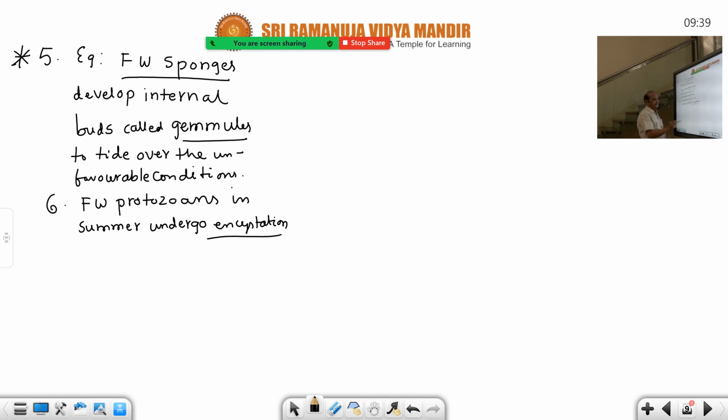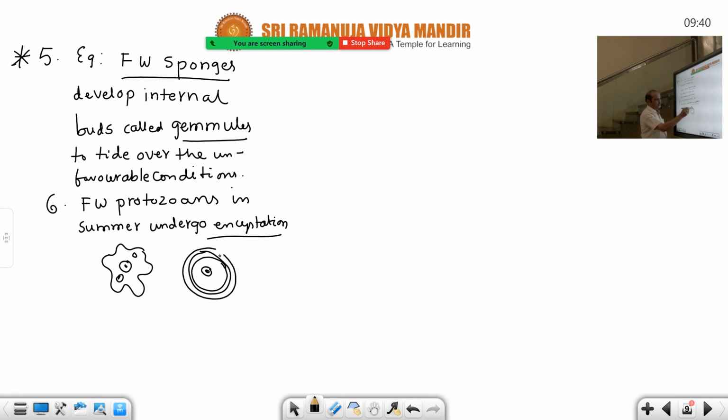For example, amoeba. Originally amoeba is like this. We all know about this, with pseudopodia, nucleus, contractile vacuole, food vacuole, etc. But in summer season, it loses pseudopodia and becomes round. It loses the contractile vacuole also. It develops a cyst made up of chitin.